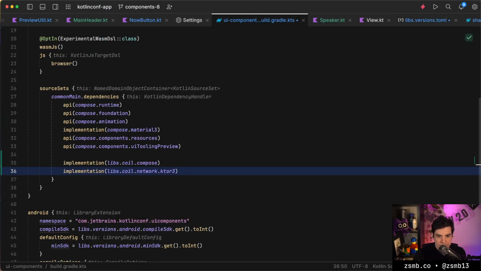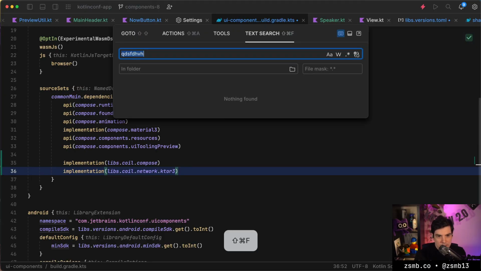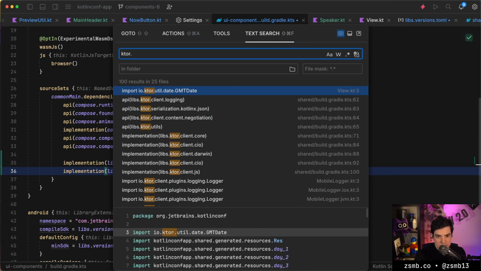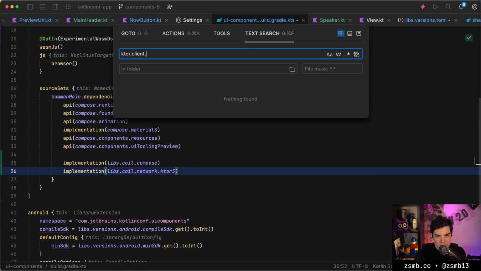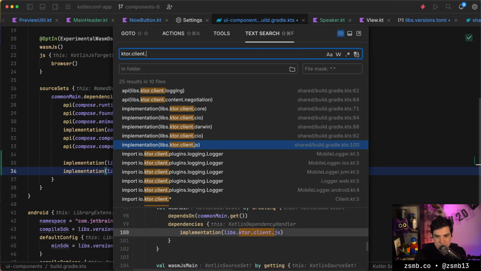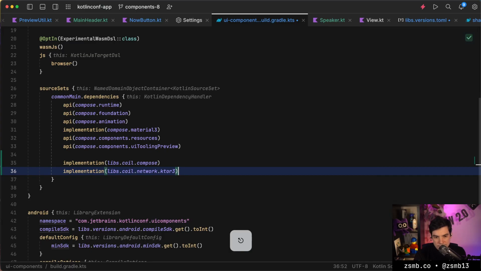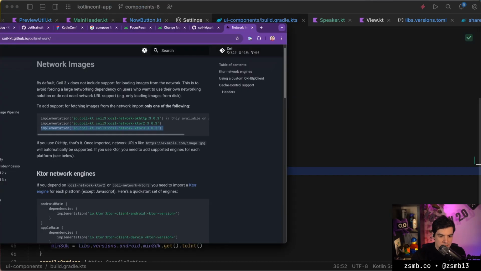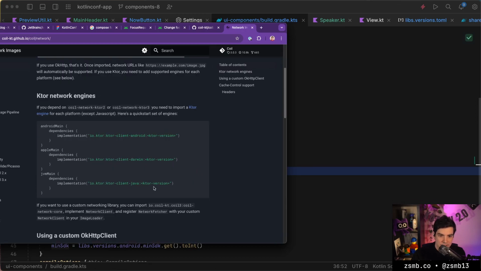And now we'll have to add engines, right? So we need Ktor client whatever it is on all of the different platforms. Okay, this is a bit tedious, but I get why it doesn't ship with something by default.